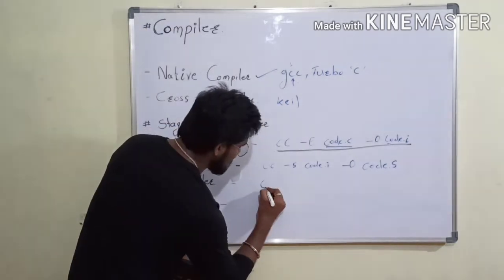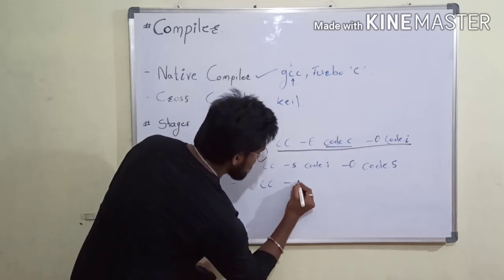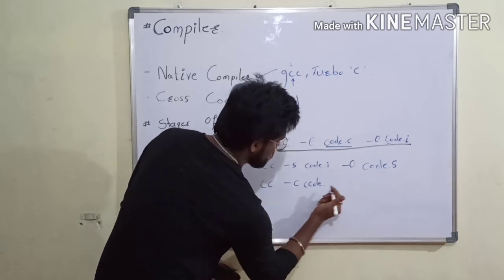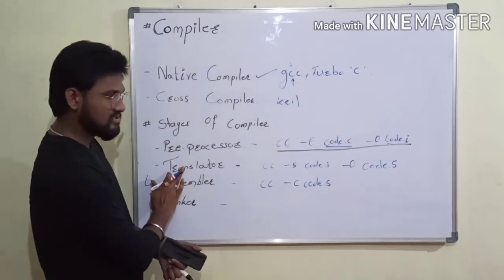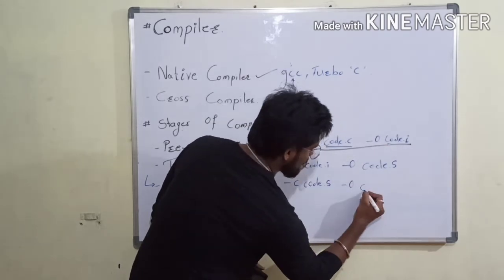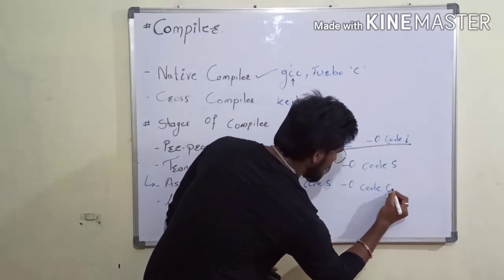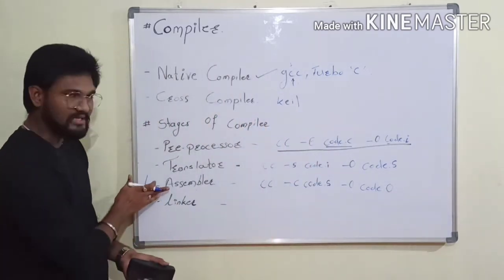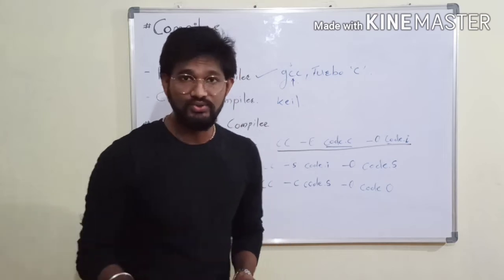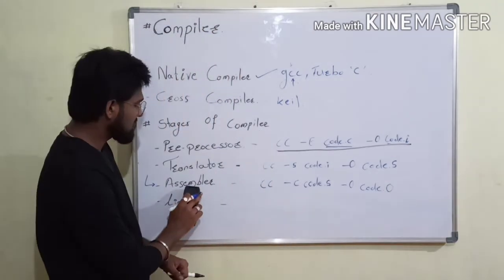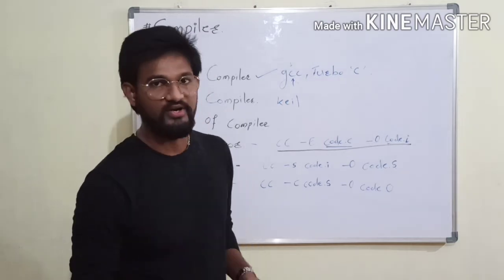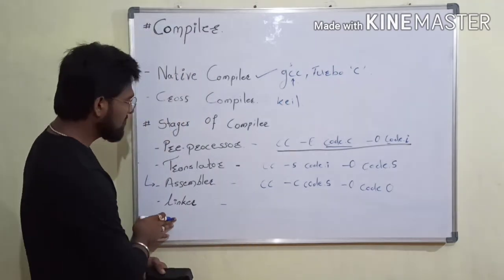For this there is also a command like cc -c, then code.s, that is the translator code, and again we use -o, that is code.o. A .o file means it is assembler code. Once you open this .o file, you can see that your code is converted from ASM to machine understandable language, that is opcode, and different opcodes are there. Then next is the linker.